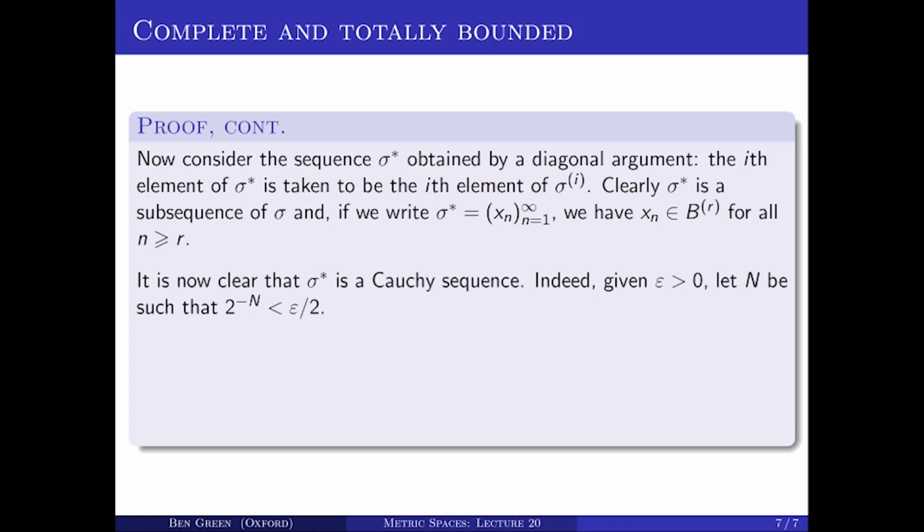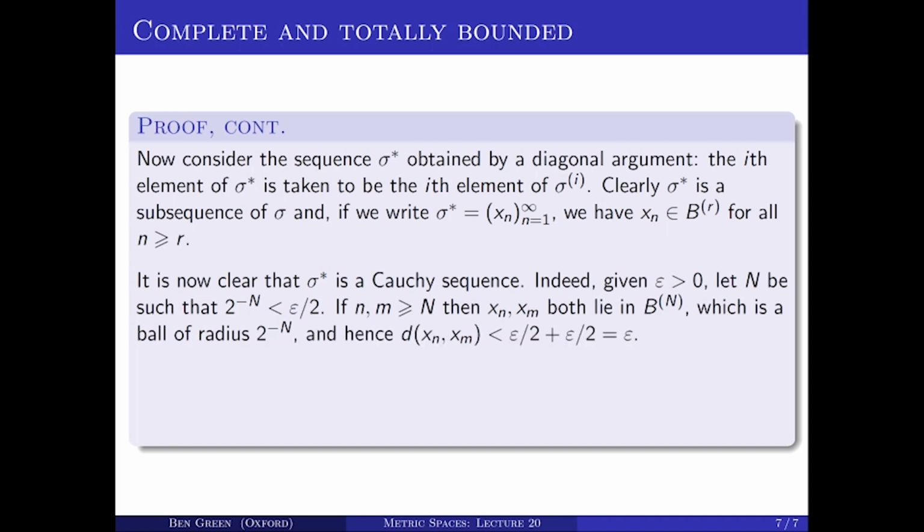Obviously there will always be such a capital N. Then if little n and little m are greater than or equal to capital N, by construction, xn and xm both lie in the ball B to the capital N, and the radius of that ball is 2 to the minus capital N. Therefore the distance between xn and xm, by the triangle inequality, is bounded by epsilon over 2 plus epsilon over 2 equals epsilon.